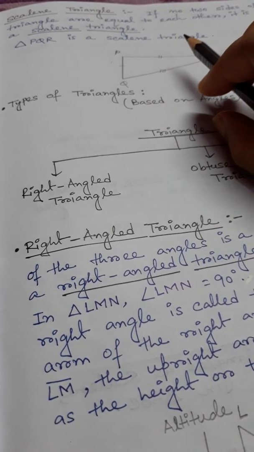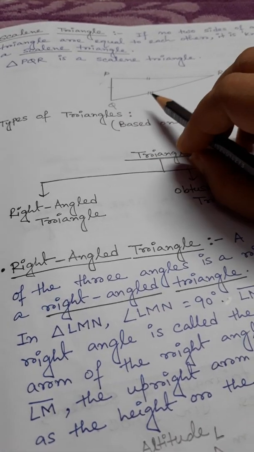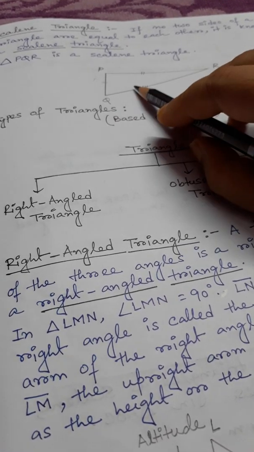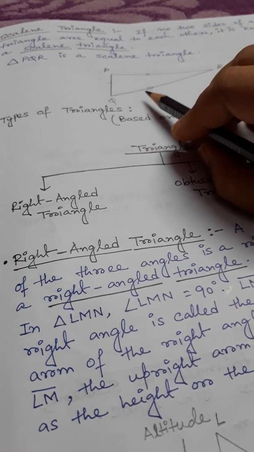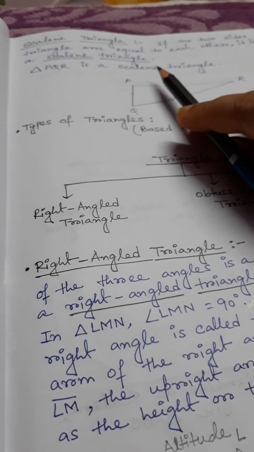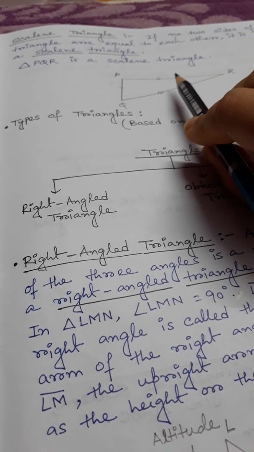And in a scalene triangle, no two sides are equal, meaning all three sides are different from each other. It is known as a scalene triangle. So PQR is a scalene triangle.